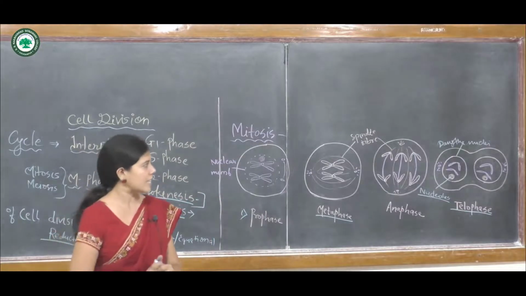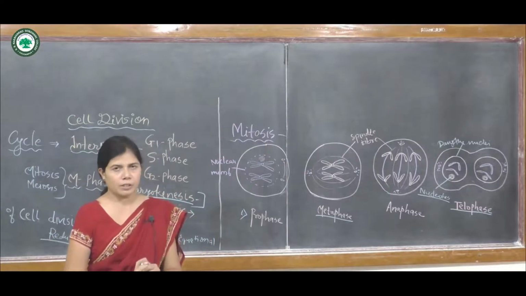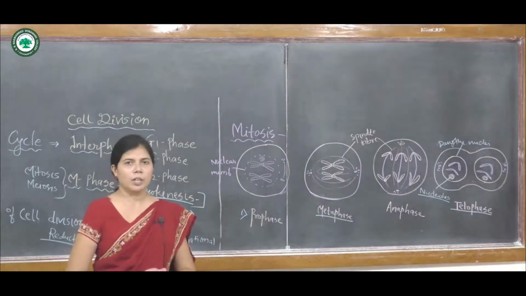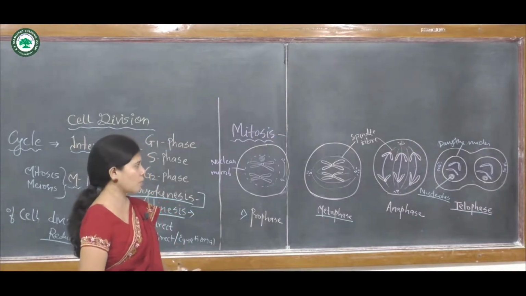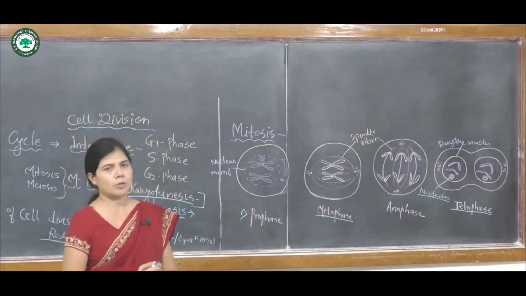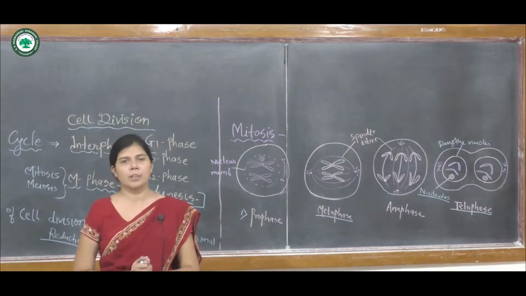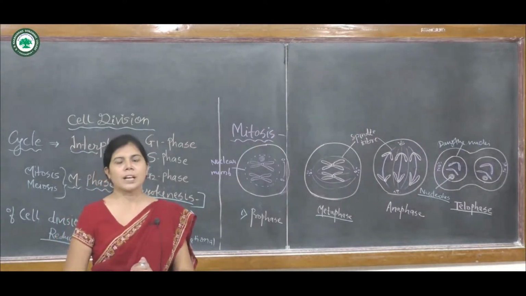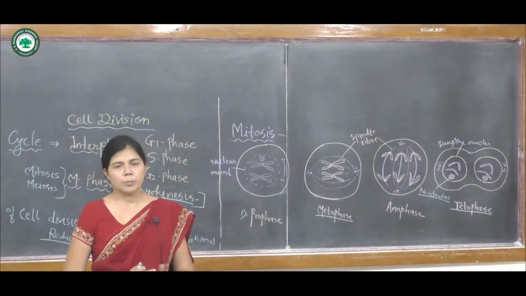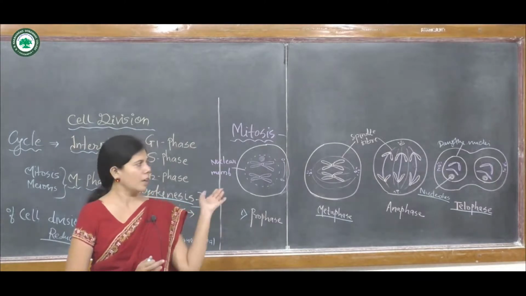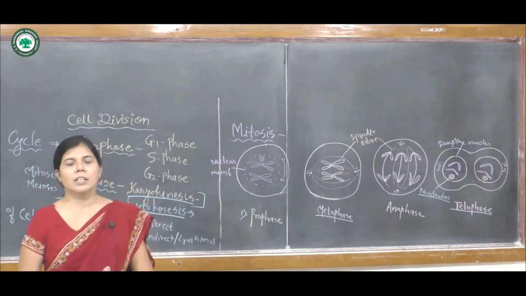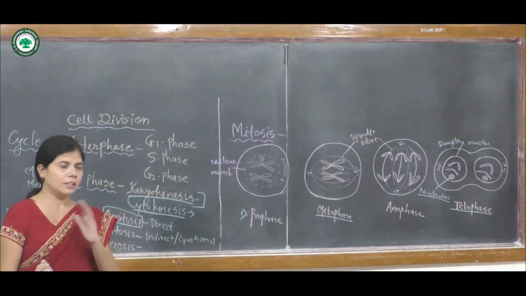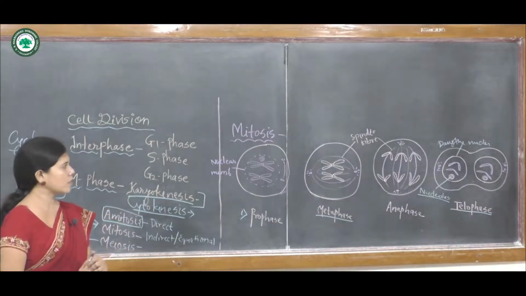Two daughter cells are formed with nucleus, means nuclear membrane, nucleolus, and respective daughter chromosomes, and the daughter chromosomes are equal in number to their parent cell. Here the process of mitosis is completed.